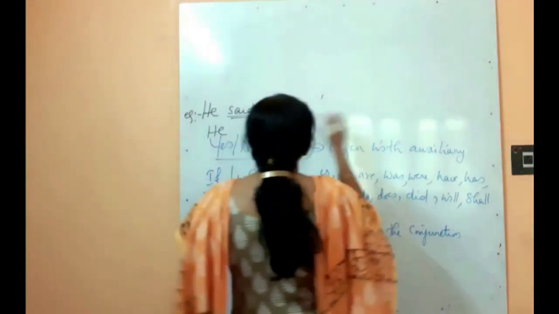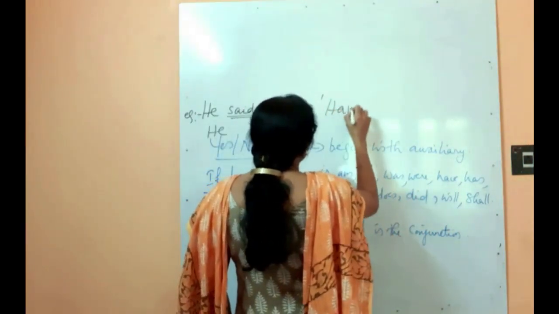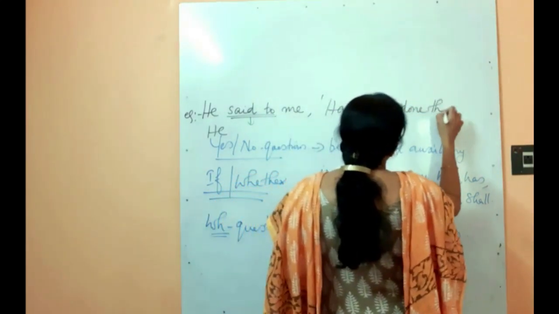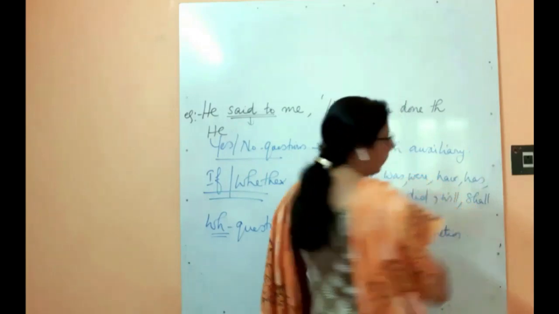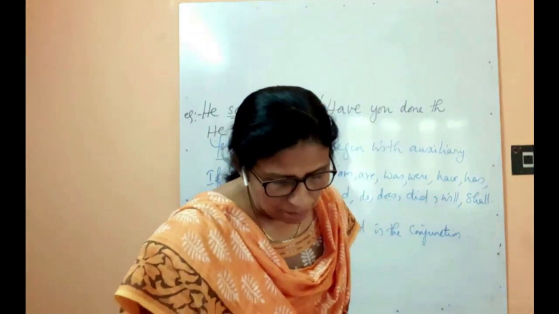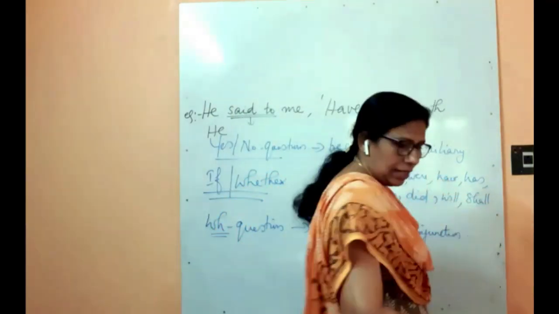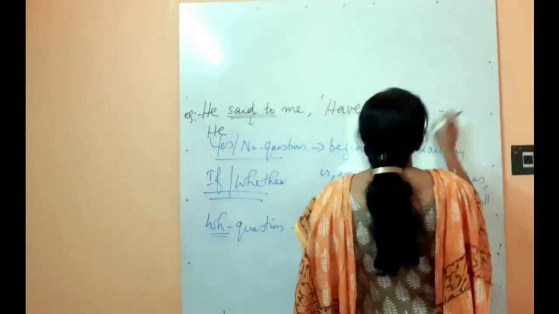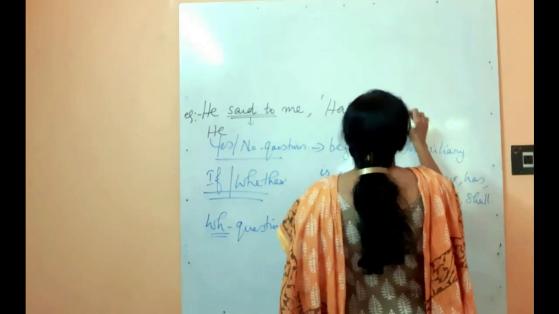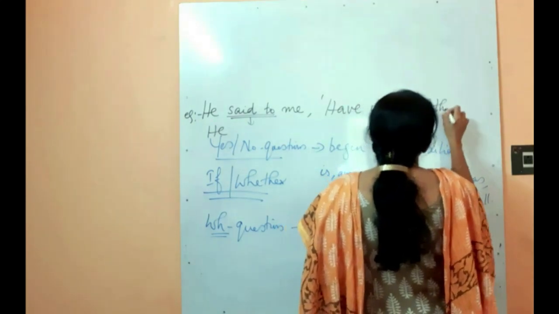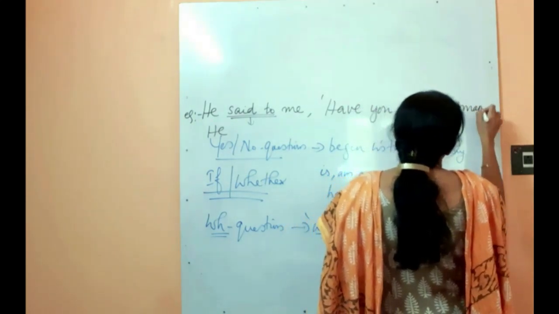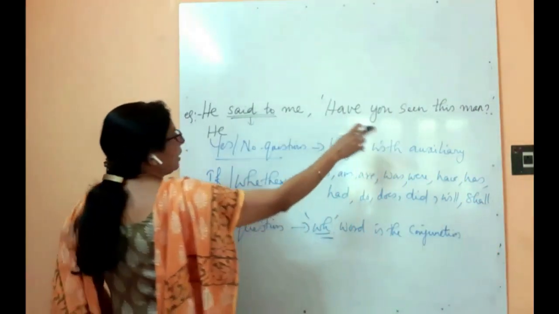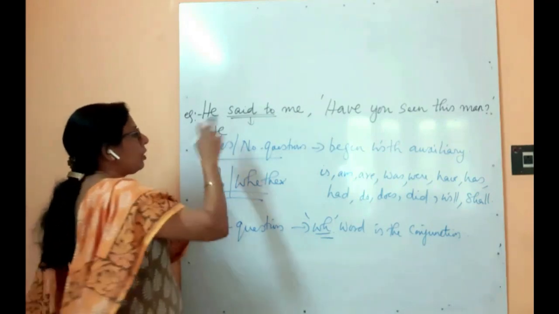Okay, so he said to me, have you seen this man? Yeah, many things to change here. So how will you convert this?